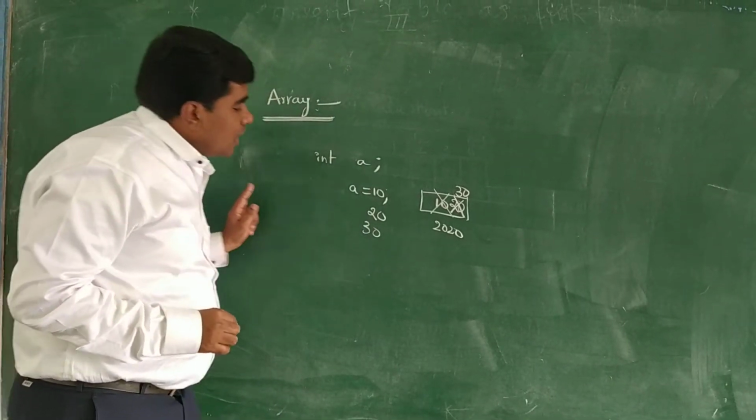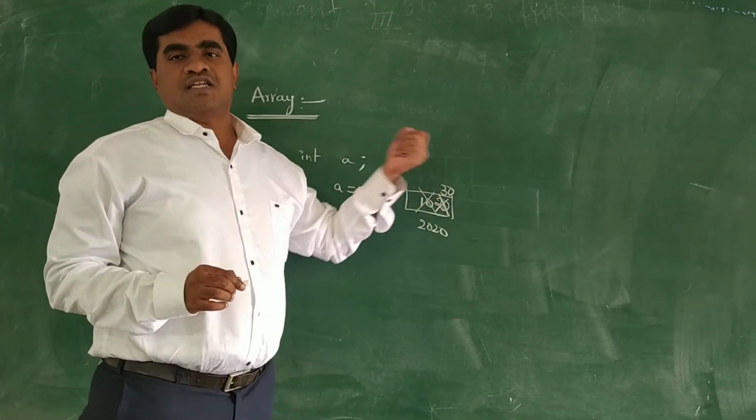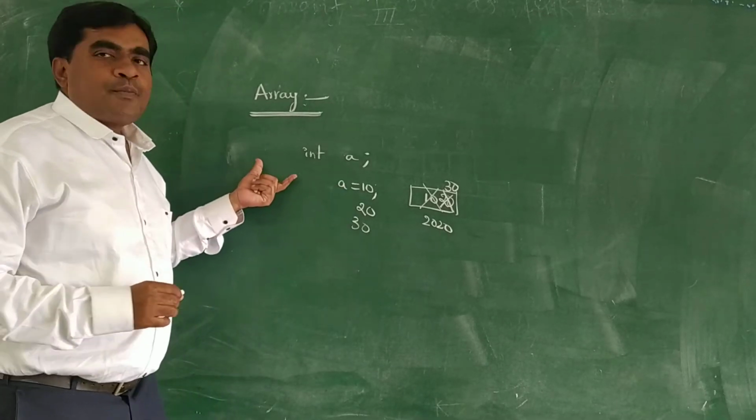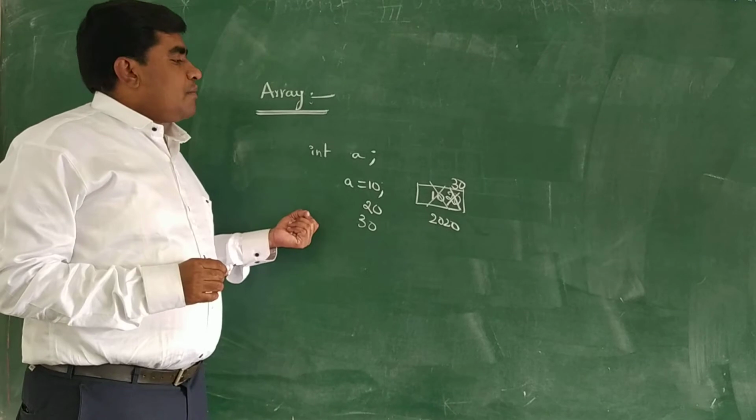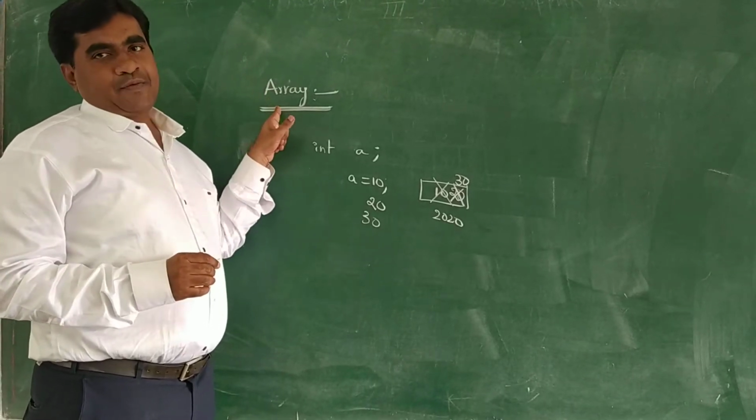Suppose again I want to store 30, I have to replace 20, then 30 will be stored. So I can't store the values 10, 20, 30 continuously. That is not possible in the primitive data type. That is the drawback of primitive data types, and that drawback we can overcome with the array.